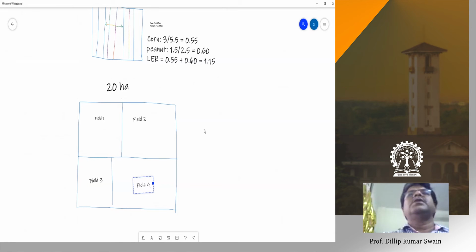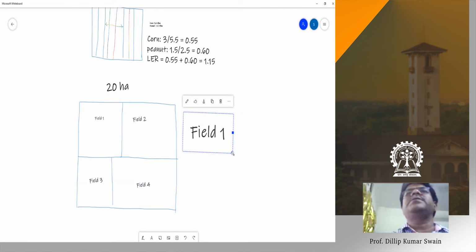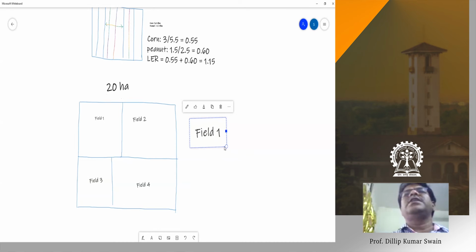Field 1 and 2 are irrigated, and field 3 and 4 are rain-fed. So there is no irrigation facility for field 3 and 4. What type of crop planning can he do? Suppose the area is located in eastern India and the average rainfall is around 1500 millimeter. So what type of crop planning can he do in field 1?